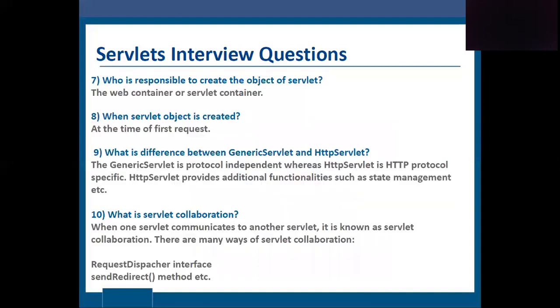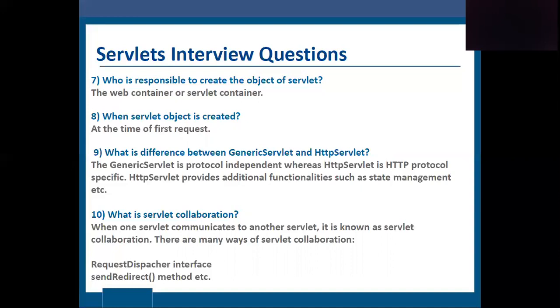Who is responsible for creating the object of the servlet? The web container or servlet container is responsible for creating the object of the servlet, at the time of the first request. What is the difference between GenericServlet and HttpServlet? GenericServlet is protocol independent, whereas HttpServlet is HTTP protocol specific. HttpServlet provides additional functionalities such as state management, etc.